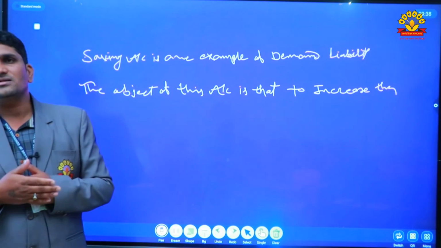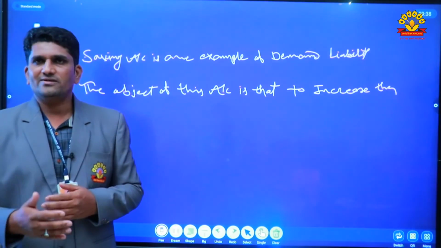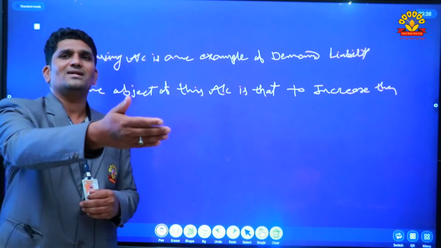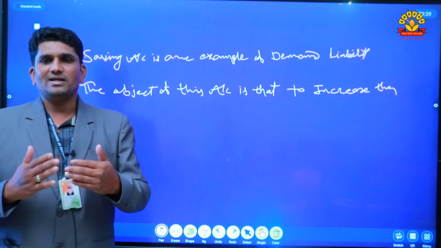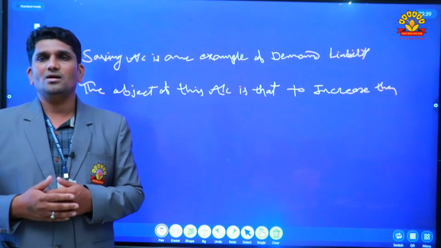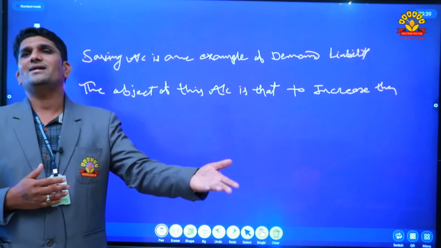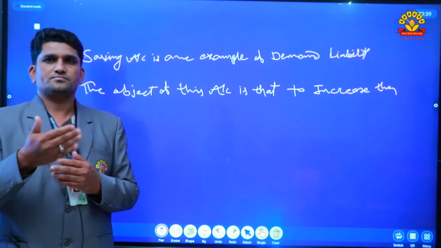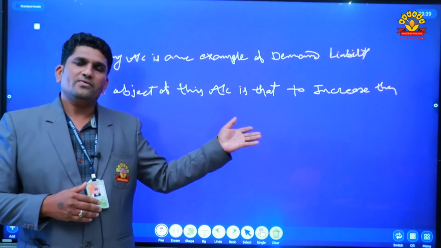Under the primary functions, bankers accept the deposits of the customers, then grant loans and advances, and the third very important function is called credit creation. Credit creation in Marathi is Pat Niyantran.